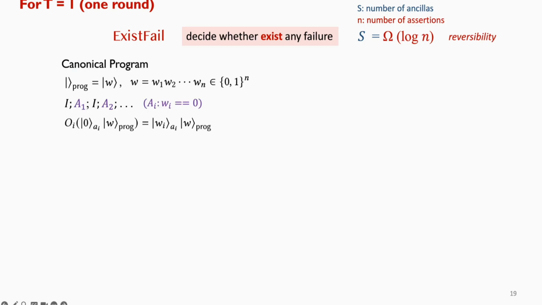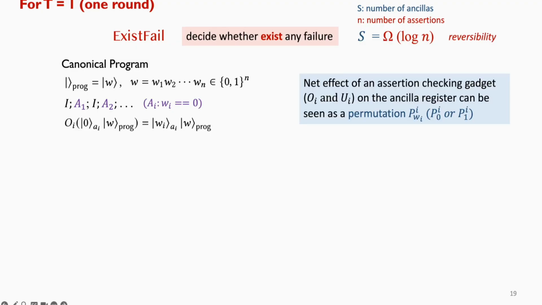For the proof of this lower bound, we look at a canonical program where the program qubits hold a length-n 0-1 bit string w, and the program itself applies just identity throughout the execution. For the n assertions, we define the ith assertion to simply check whether the ith bit of w is 0.